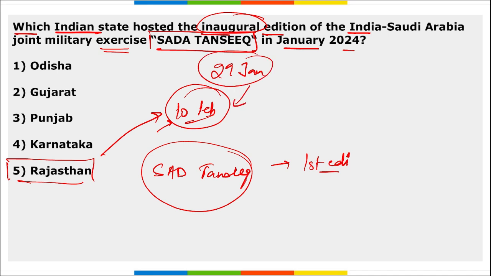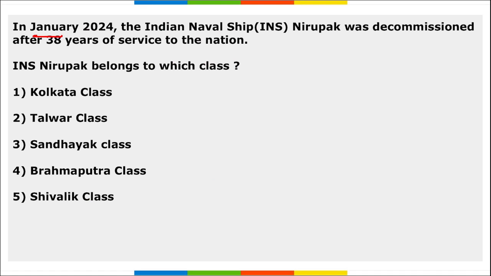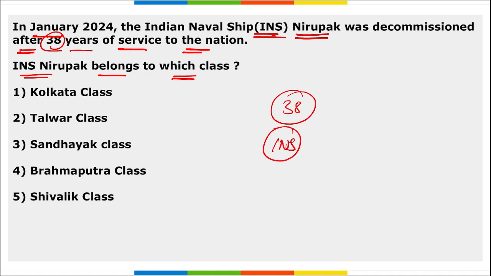Next, in January, Indian naval ship Nirupak was decommissioned after 38 years of service to the nation. INS Nirupak belongs to which class? After 38 years of service, INS Nirupak was decommissioned. It belongs to the Sandhayak class.